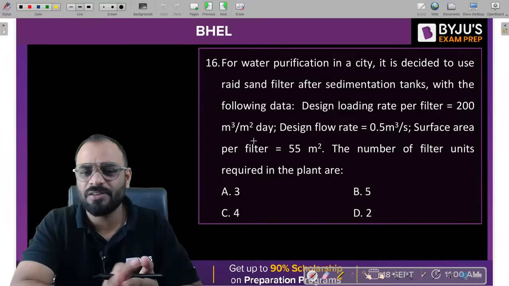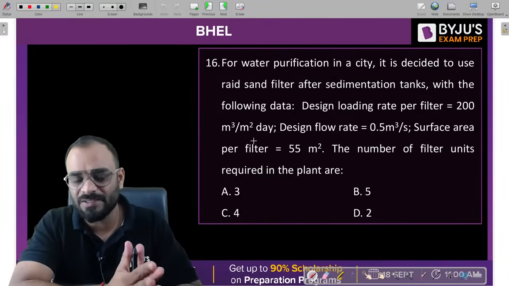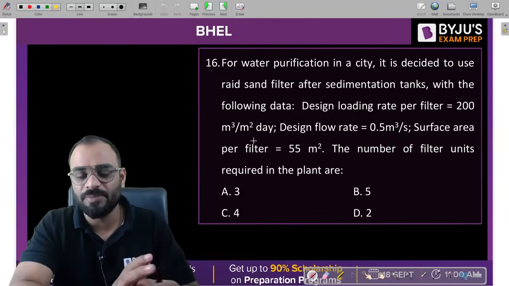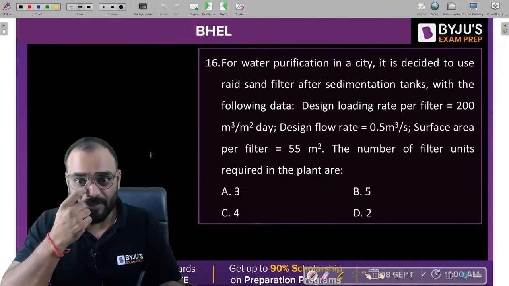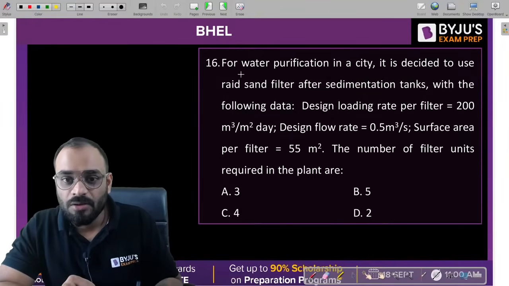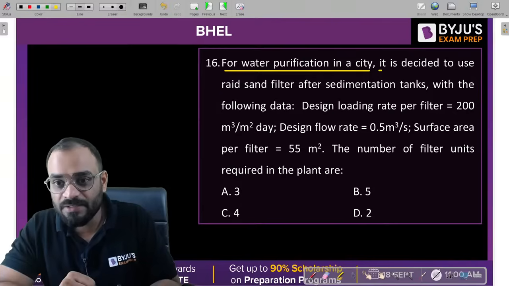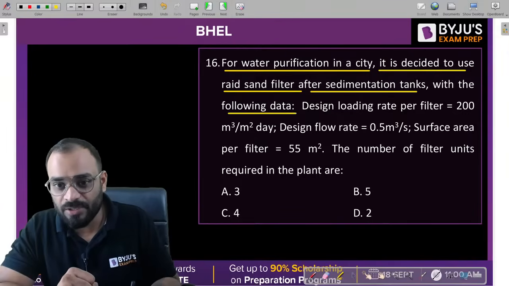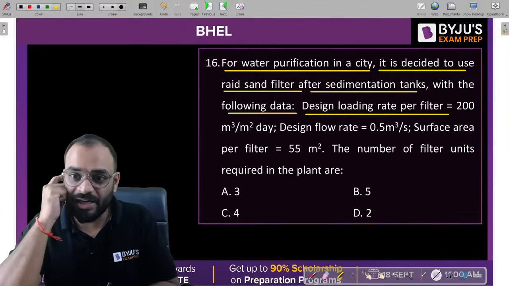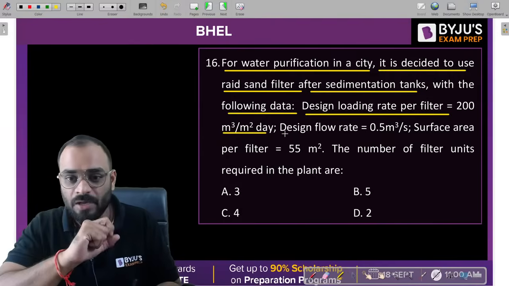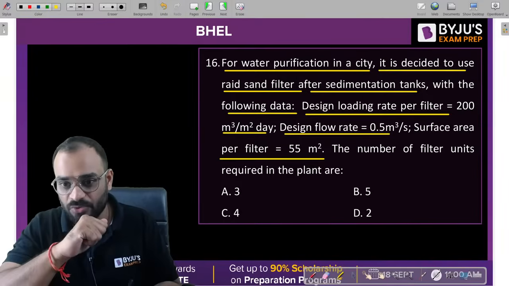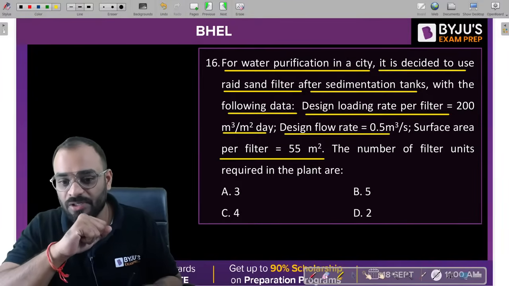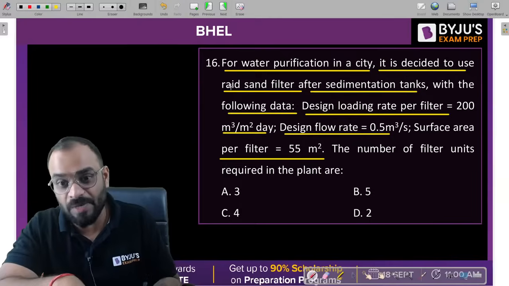Now guys, again you may get these types of questions in the examination, but the calculation is a little bit simple, right? So let's understand how we can solve the rapid sand filter problem. For water purification in a city, it is decided to use a rapid sand filter after a sedimentation tank with the following data. Design loading rate per filter is this, and design flow rate is this, and the surface area per unit of filter is 55 meter square. Our task is to find out the number of filter units required in this plant.